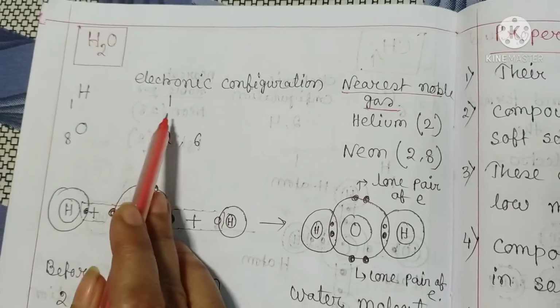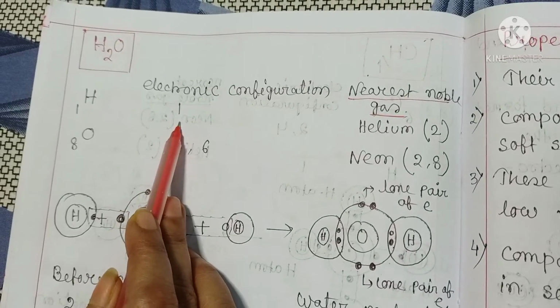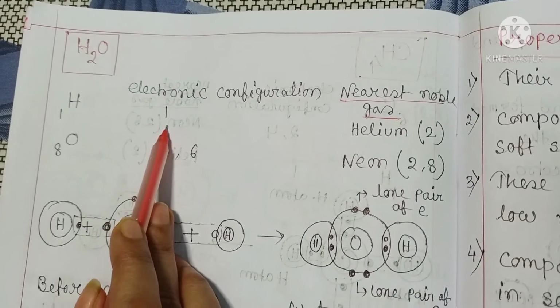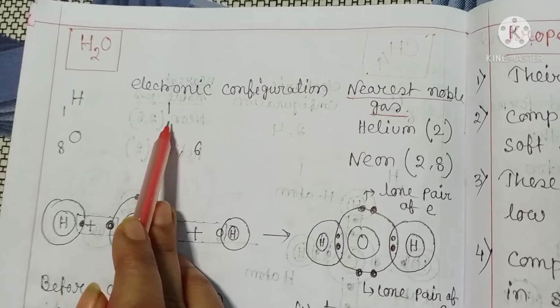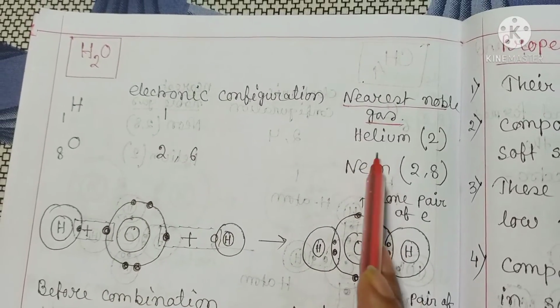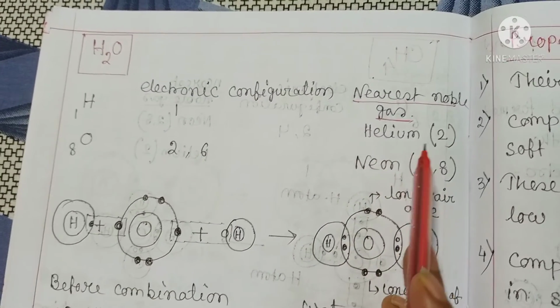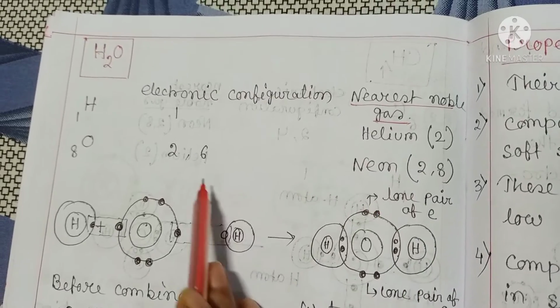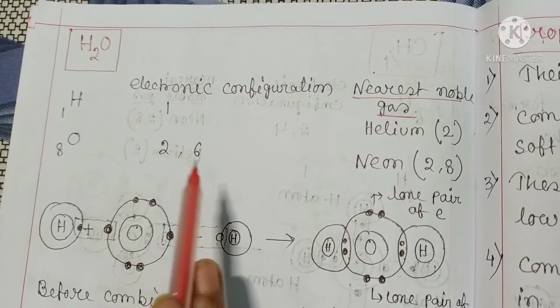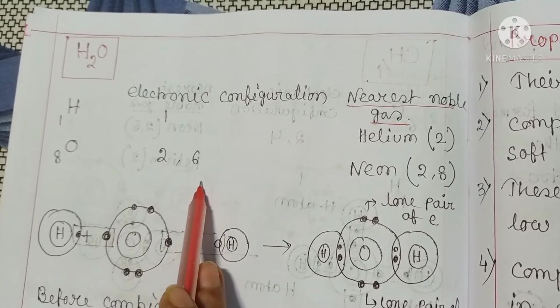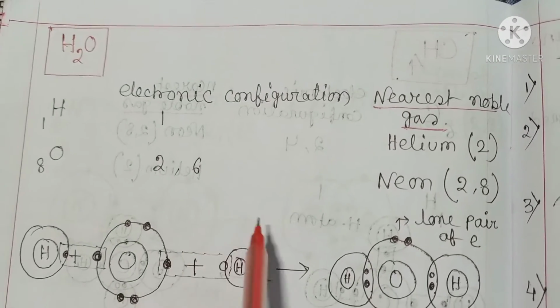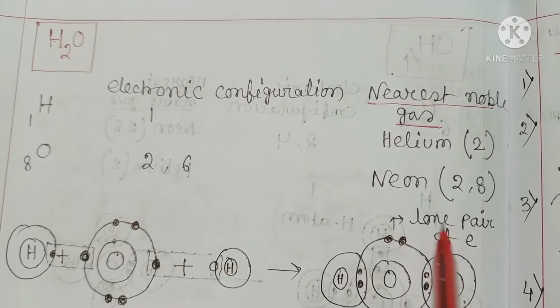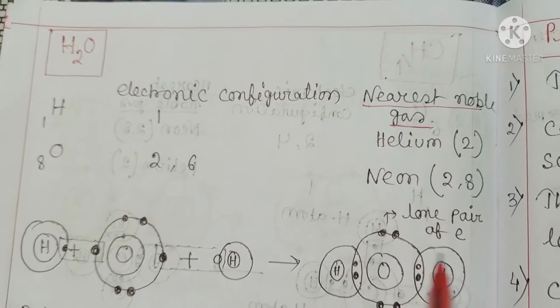Therefore hydrogen needs 1 electron to complete its duplet and can acquire the configuration of the nearest noble gas helium, and oxygen needs 2 electrons to complete its octet and can acquire the configuration of the nearest noble gas neon.